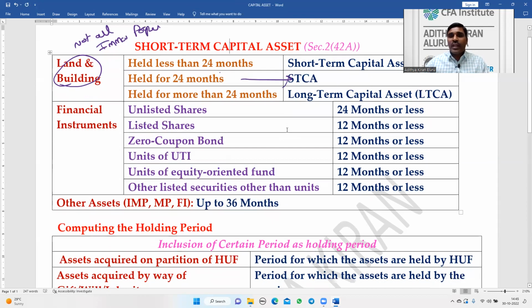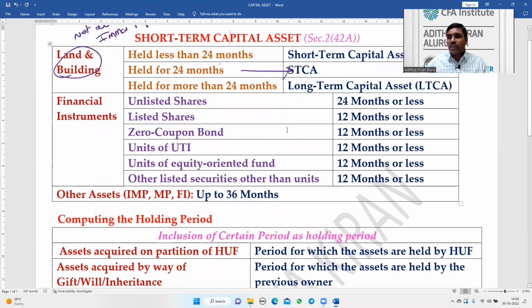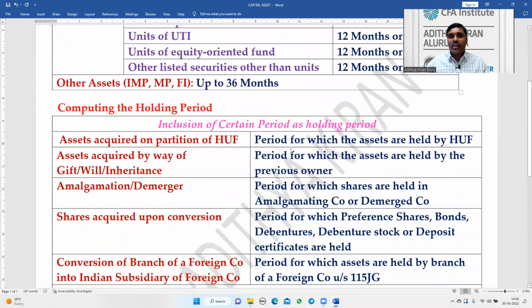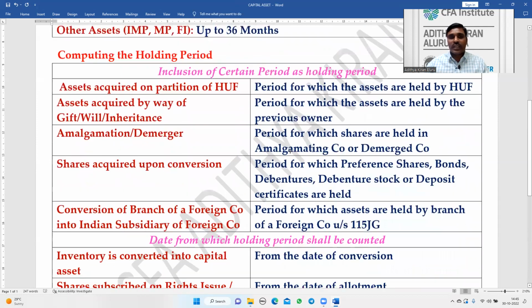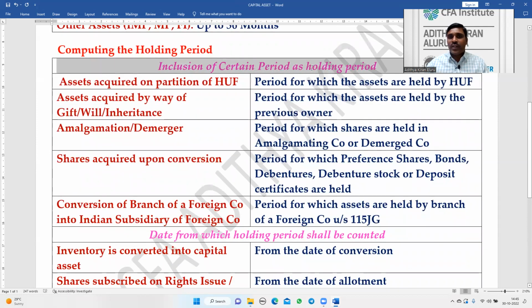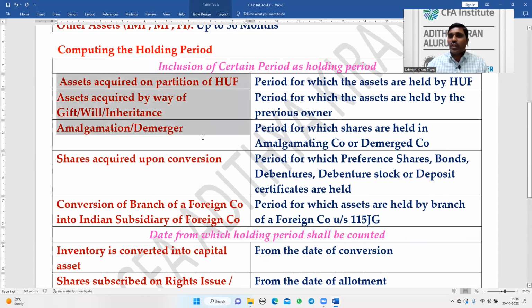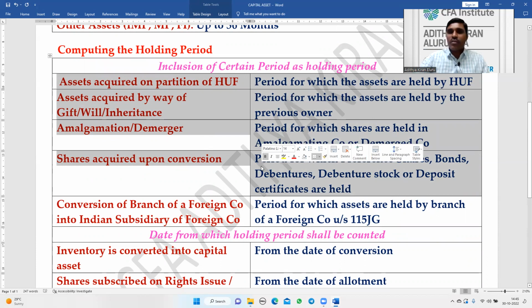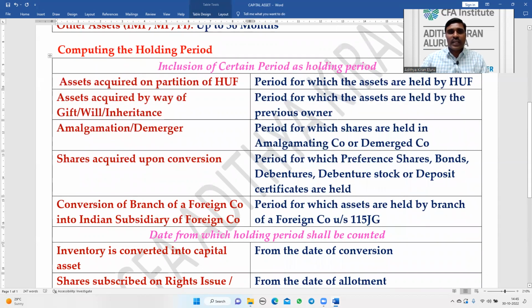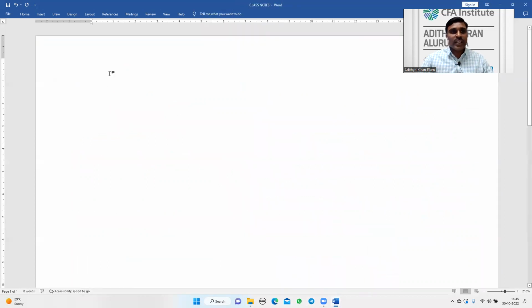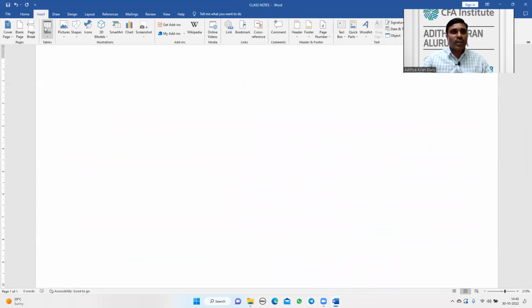While calculating this 24 months, 12 months, or 36 months, how do we count it? I have divided this into two parts: inclusion of certain periods in the holding period, and the date from which the holding period shall be counted. In certain cases, we have to include a period during which the asset was not held by the assessee but by someone else. The first case is assets acquired on partition of an HUF.